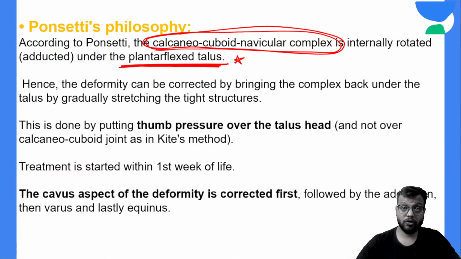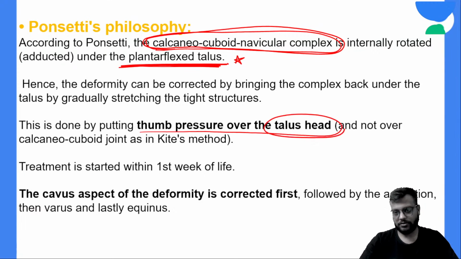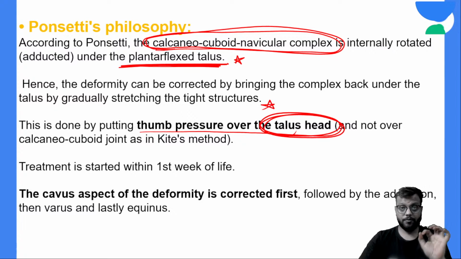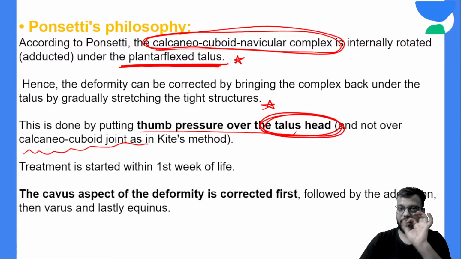Here you put the pressure by the thumb over the head of the talus, whereas in the Kite philosophy the pressure is over the calcaneocuboid joint. In Ponseti the pressure is over the head of the talus.